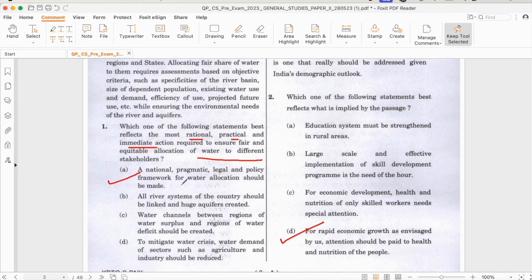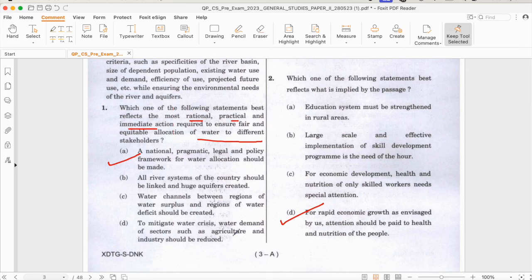Now it says rational, practical, and immediate action. Okay. So can the availability or water demand of certain sectors be reduced immediately? Is it possible? No, it is not possible. So with the use of the question itself, I will mark it as wrong. Now I am left with 3 options.